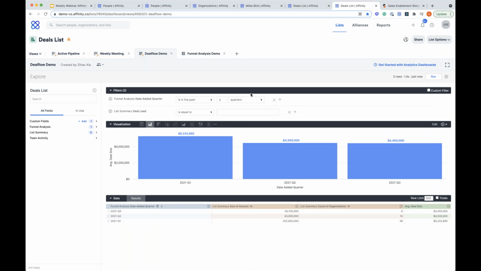So that's a quick overview of the reporting capabilities that we have. Really easy to create as many dashboards as you want for the needs that you have. But it's important to note that you don't necessarily live your whole entire day in Affinity. Maybe you're actually going to be spending time sourcing information, or you want to be able to take your relationships with you outside of the Affinity platform. And we actually allow you to do that with a really simple tool called Affinity Pathfinder.